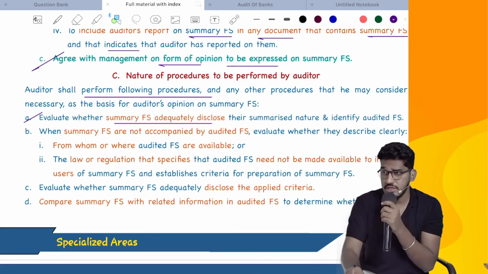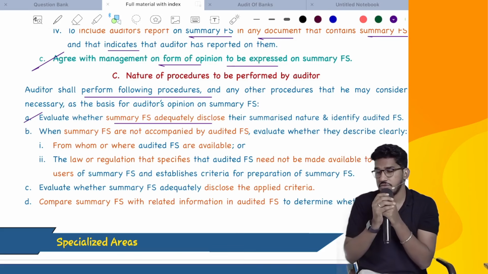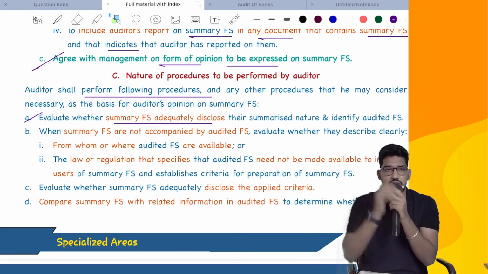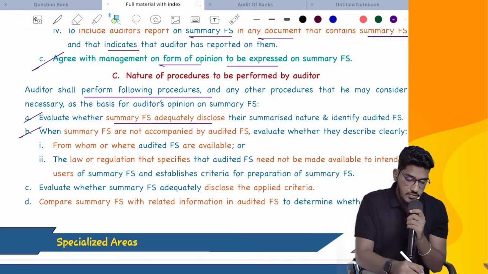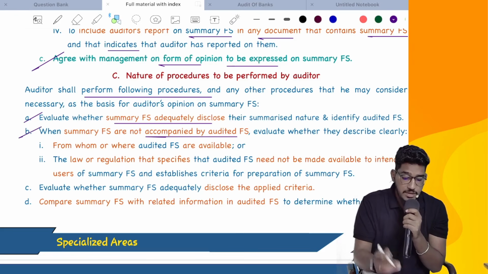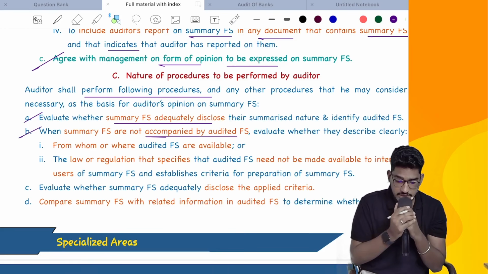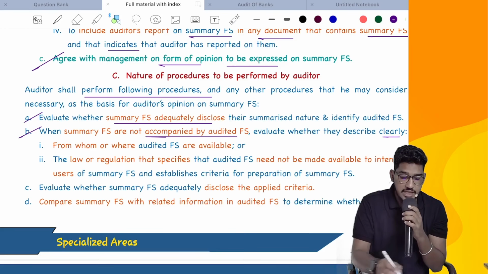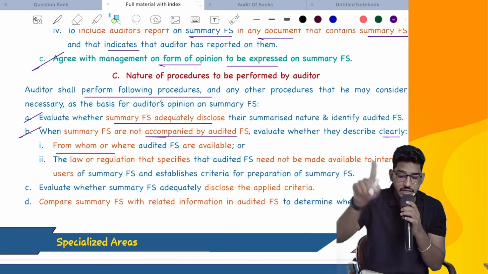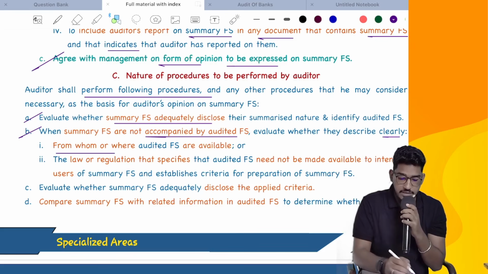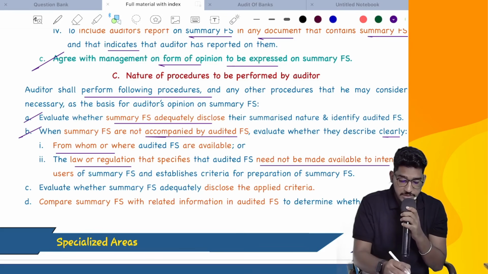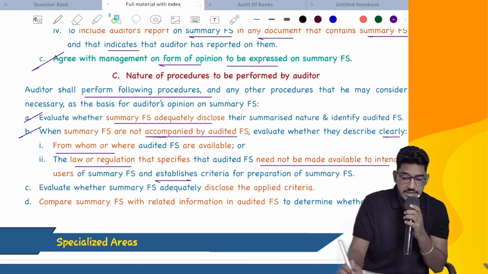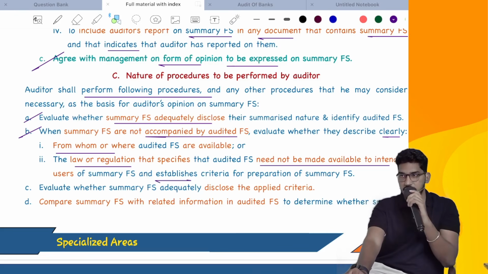Who has to disclose this? Management itself has to disclose. Where? In the summary financial statements. Check whether they have done it or not. Then, when summary financial statements are not accompanied by audited financial statements, evaluate whether they describe clearly from whom or where audited financial statements are made available, or in case the law or regulation specifies that audited financial statements need not be made available with summary financial statements and that law has established the criteria, that fact you have to mention.